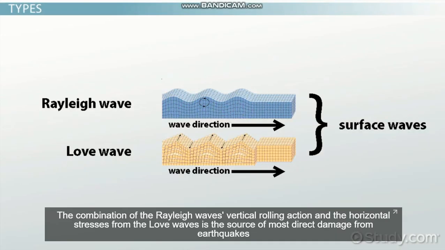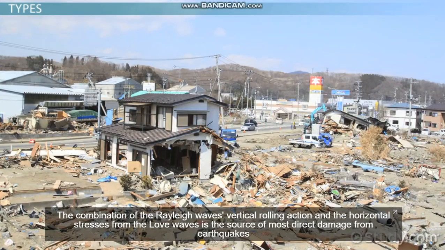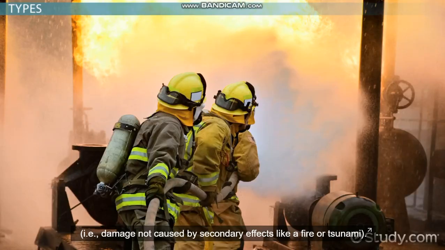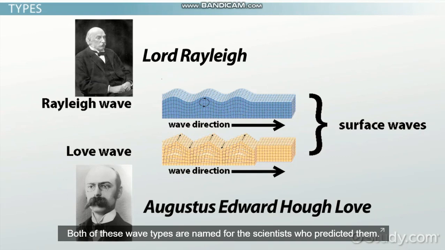The combination of the Rayleigh waves' vertical rolling action and the horizontal stresses from the Love waves is the source of most direct damage from earthquakes, i.e. damage not caused by secondary effects like a fire or tsunami. Both of these wave types are named for the scientists who predicted them.